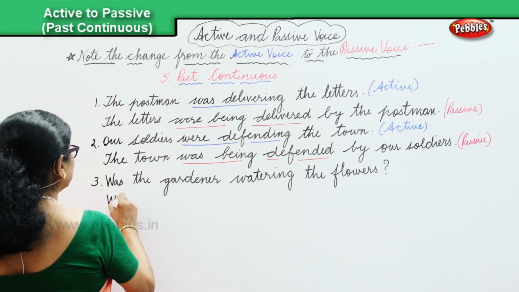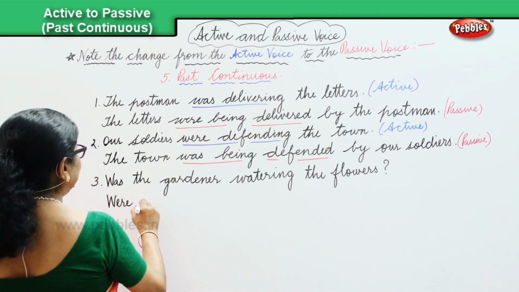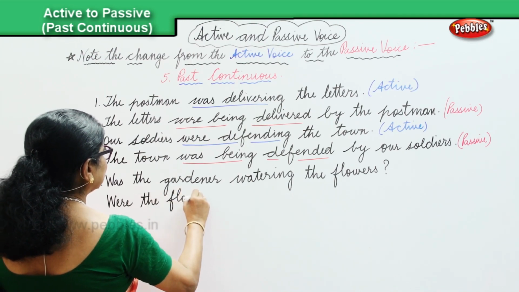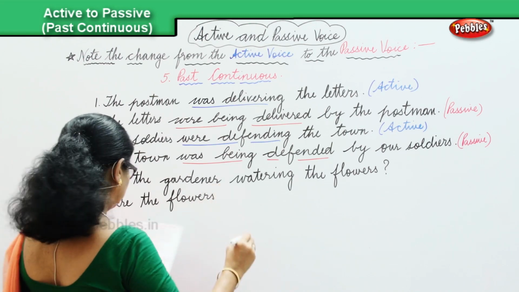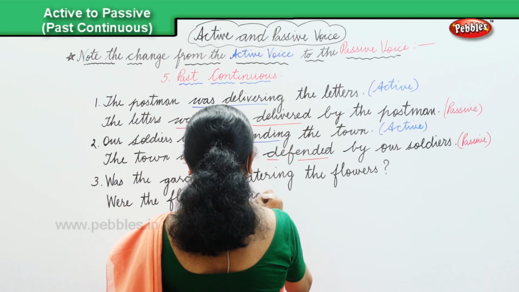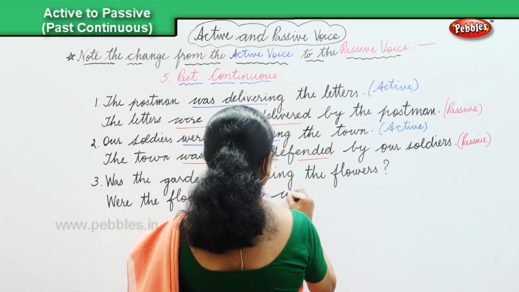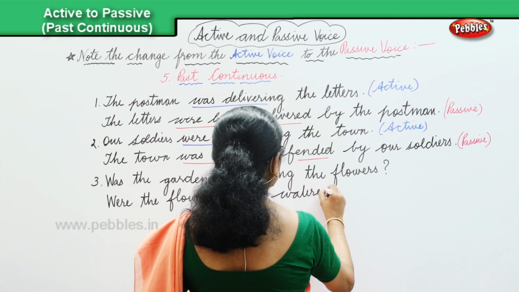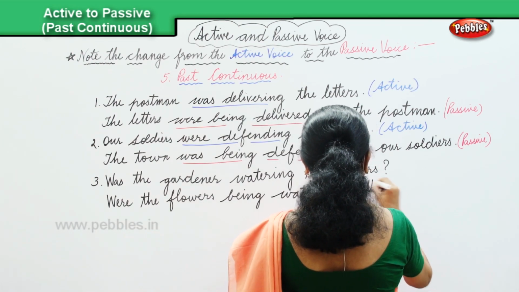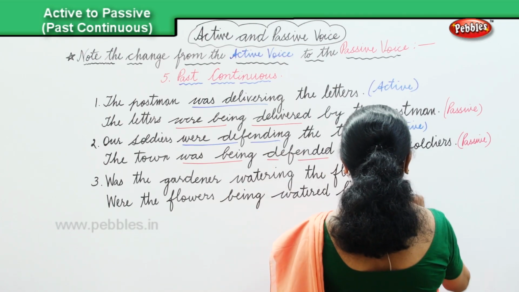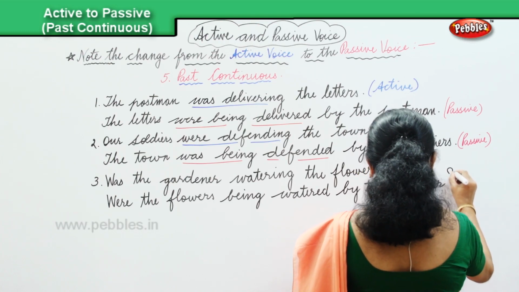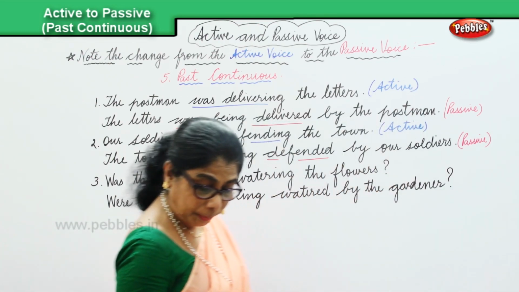Were the flowers being watered by the gardener? Question.